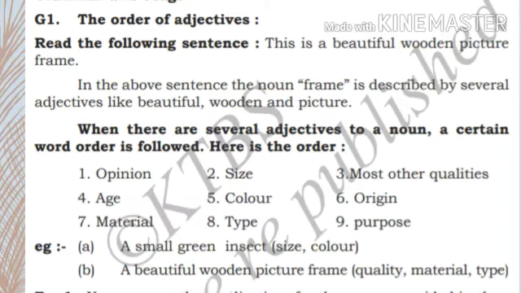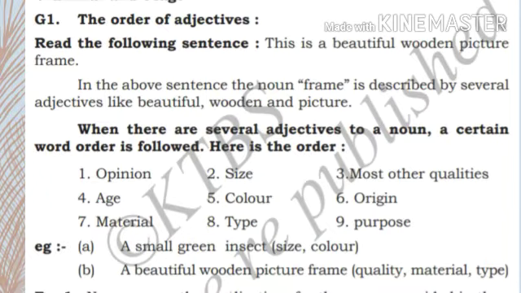For example, if we say this is a beautiful wooden picture frame, you cannot say this is a beautiful picture wooden frame. That is a wrong usage. Or if you say this is a wooden picture beautiful frame, it doesn't sound nice. So there is an order which we have to follow. Which is that order?